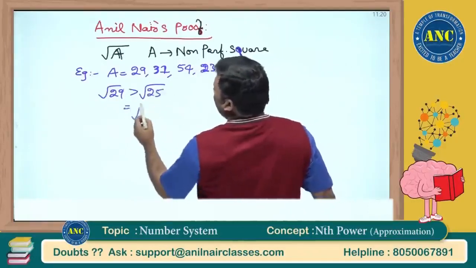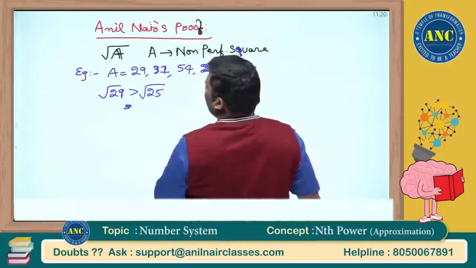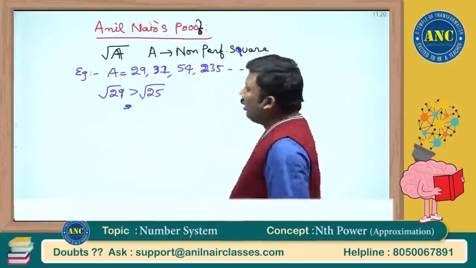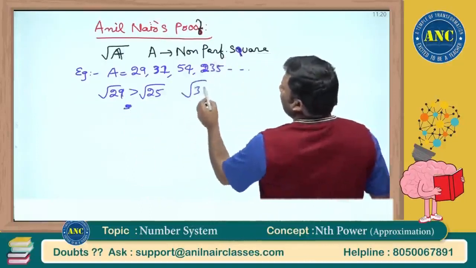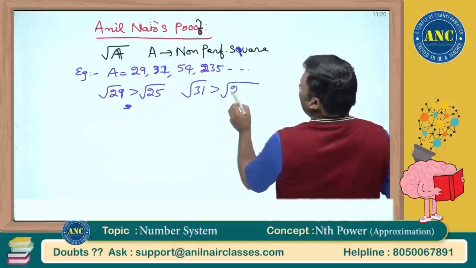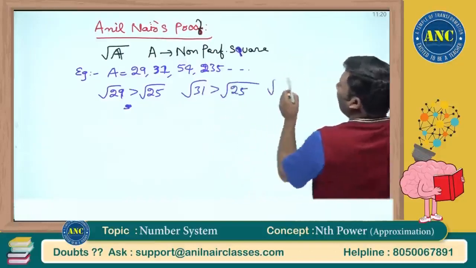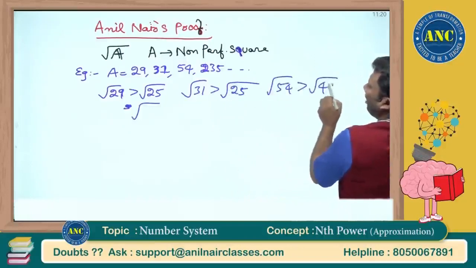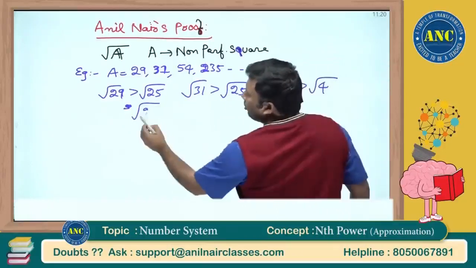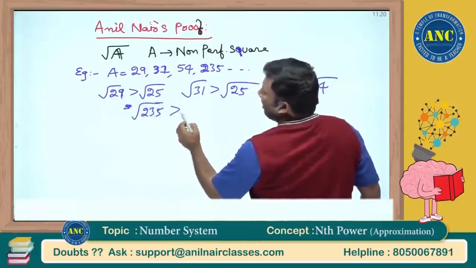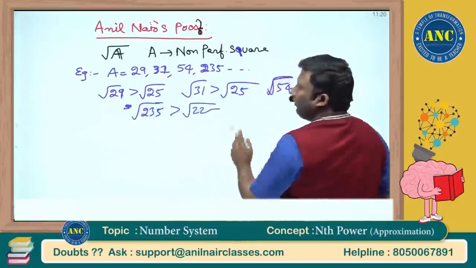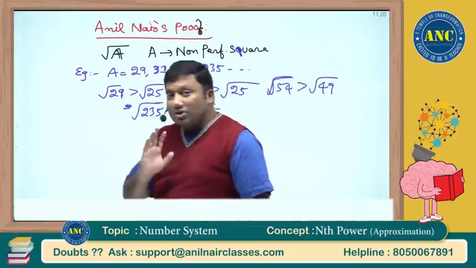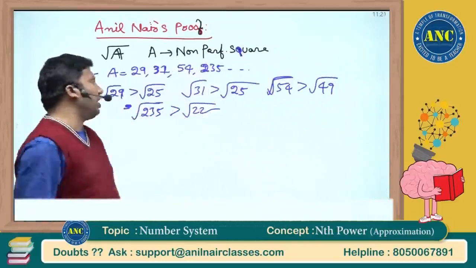Can I write root 31 is greater than root 25? Yes or no? Root 54 is greater than root 49. Are you all with me? Root of 235 is greater than root of 225. Am I right? Now listen carefully to this concept.